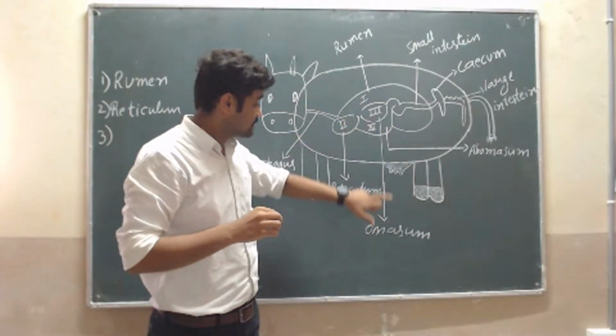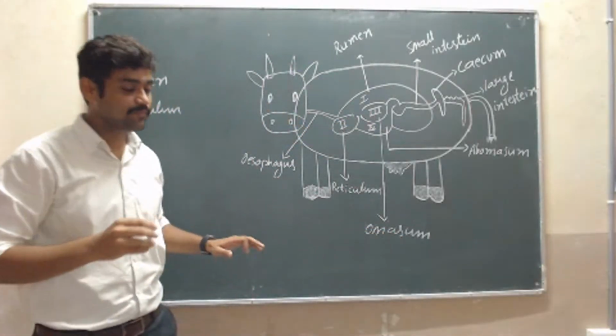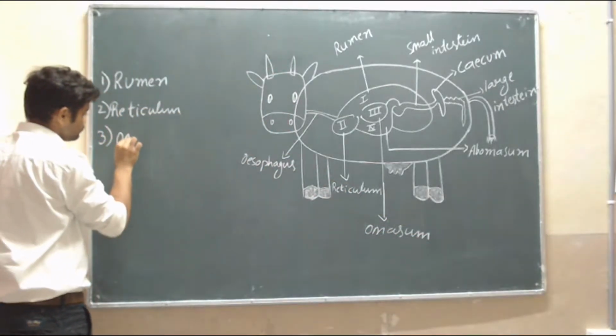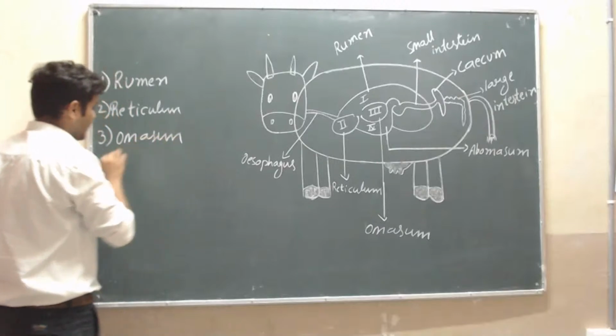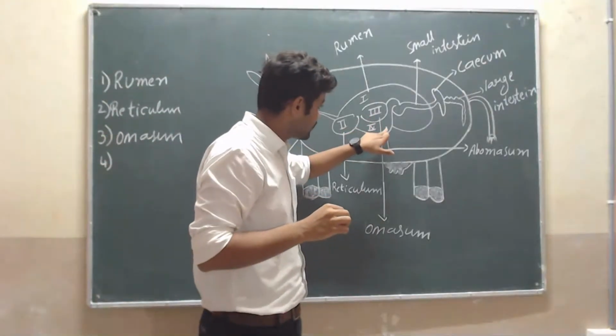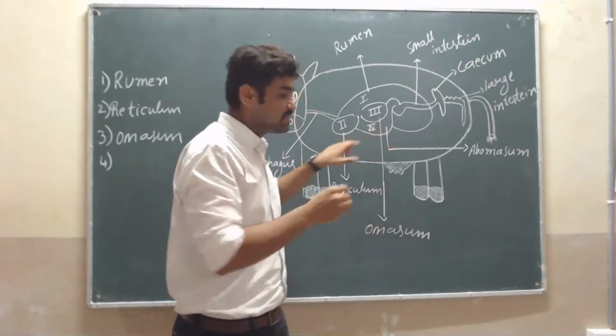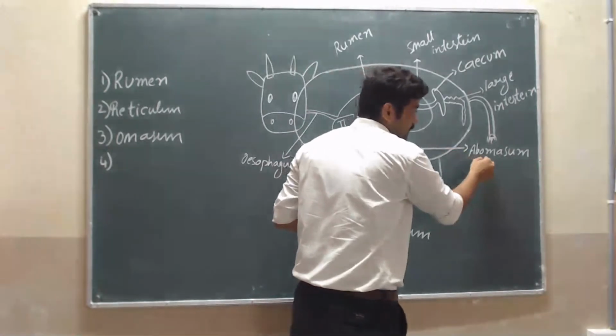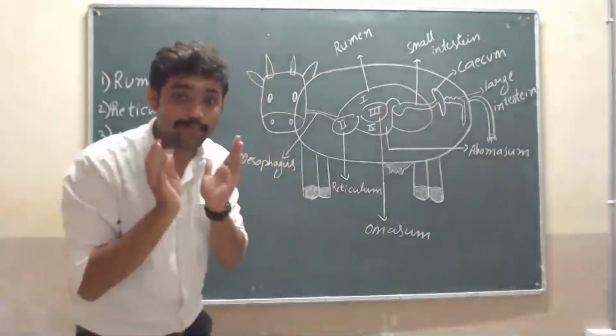See, this is the omasum. And the fourth chamber is this one, and this is called the abomasum.